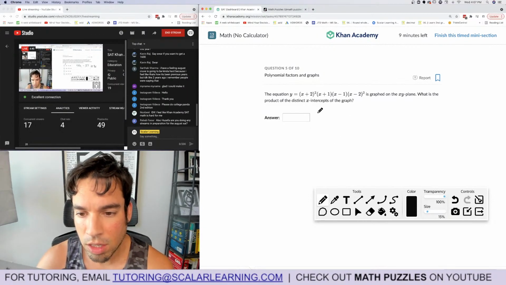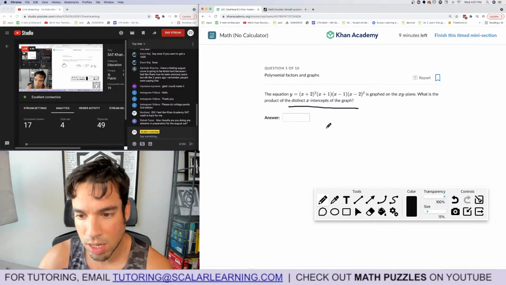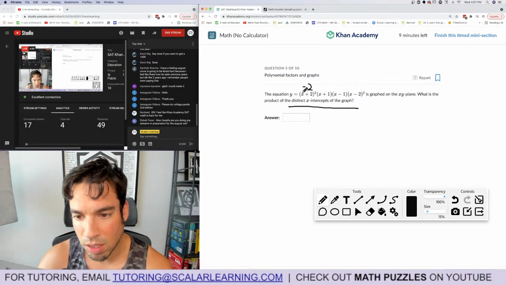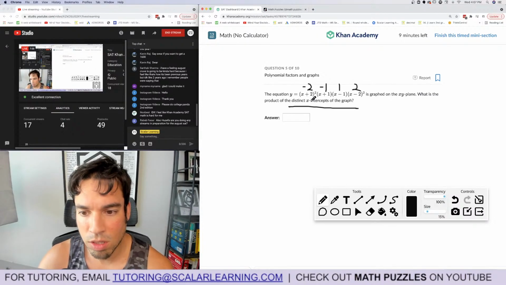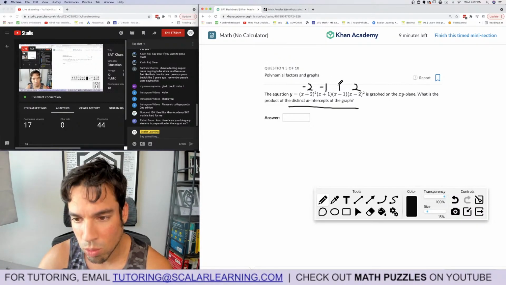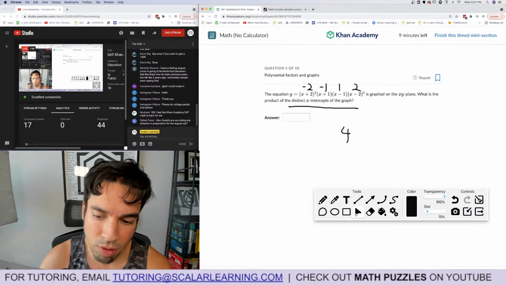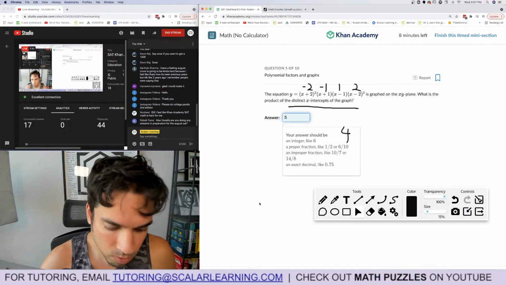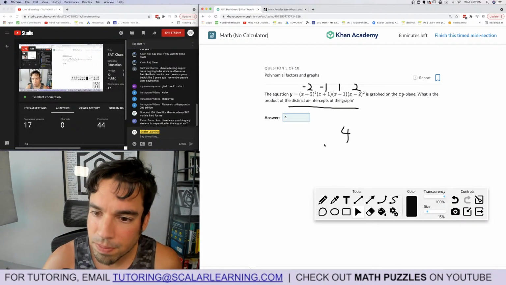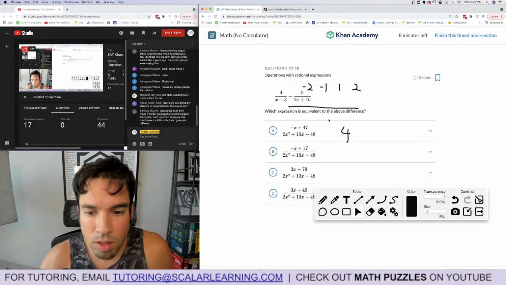So I got you. Okay, the equation y equals this is graphed on the xy plane. What's the product of the distinct x-intercepts? Okay, how do we find the x-intercepts? Is where this thing zeroes out, right? So where does it zero out? When this is -2, because -2 plus 2 is 0. This is -1, this is +1, and this is +2. So this is the product of these distinct x-intercepts. So is there anything I missed? Okay, so -2 times -1 is 2, times 1 is 2, times 2 is 4. That would be the product. That's the winner. Oops. Wow, I hit 5. That's terrible. Let me just make sure. -2, -1, 1, 2. Yeesh.